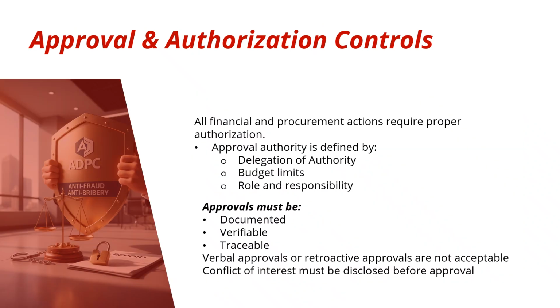Now let's look at approval and authorization controls. At ADPC, all financial and procurement actions require proper authorization before they are carried out. Approval authority is clearly defined through the delegation of authority, approved budget limits, and individual roles and responsibilities. This ensures that decisions are made at the right level and with proper accountability.